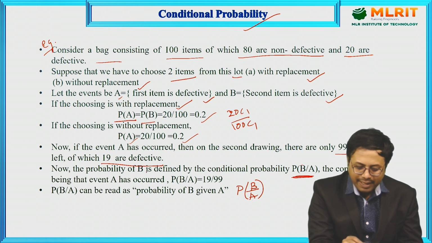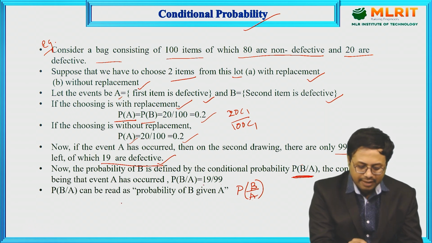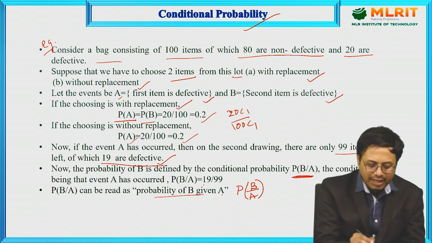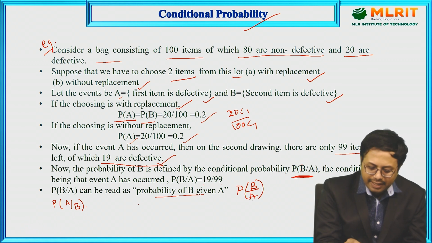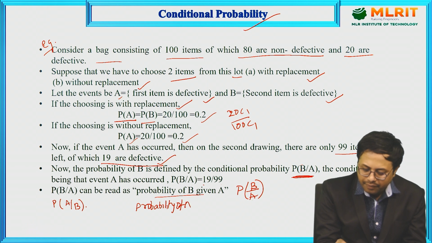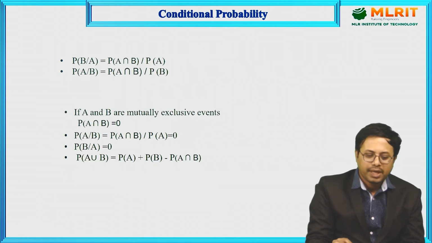The remaining defective is 19 out of a total of 99. So 19 by 99 represents the probability of B given A. Similarly, you can write P of A by B, which can be read as the probability of A given B.